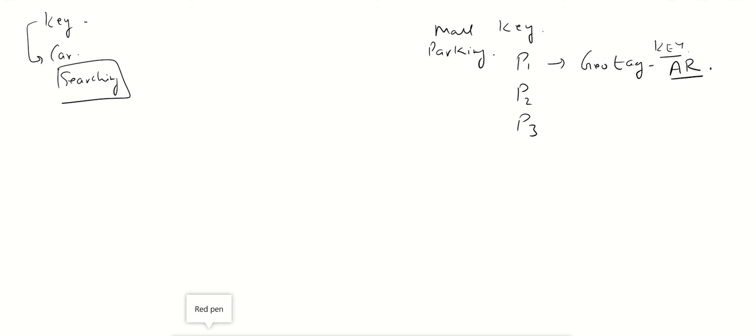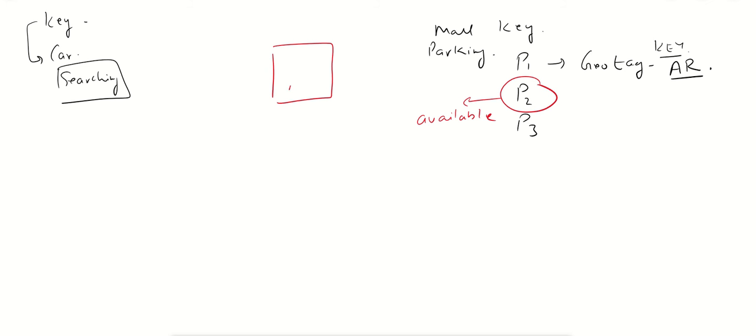Okay. Now suppose we are searching for parking and P2 parking is available. Now what will happen? An automatic smart contract will be created. This is our smart contract which will be created through our key app. In this smart contract the name of the parking, P2, will be given, and the geotag, which is AR compatible.